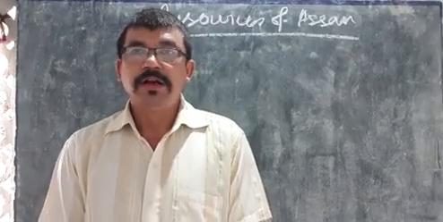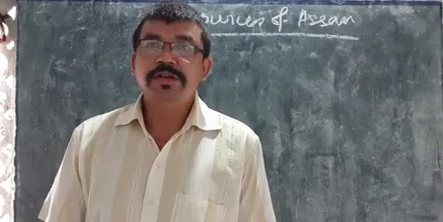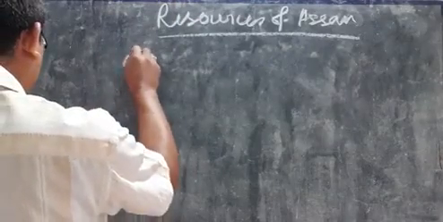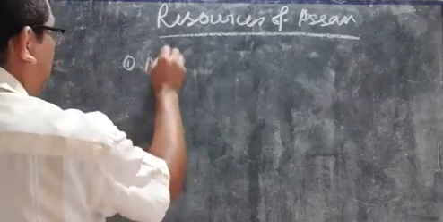First, the resources of Assam are mainly divided into two types. Number one, natural resource.